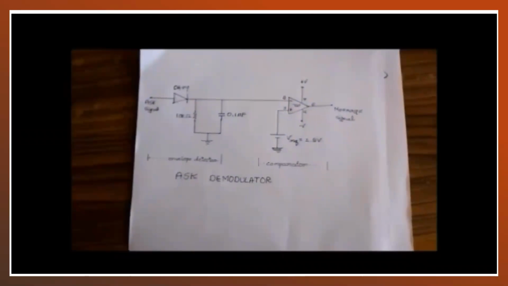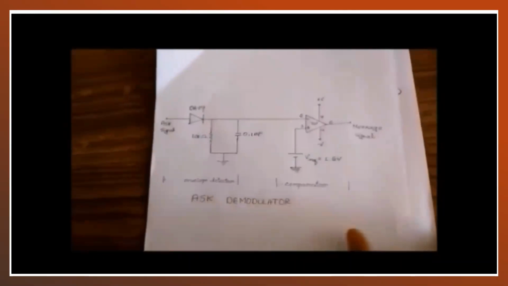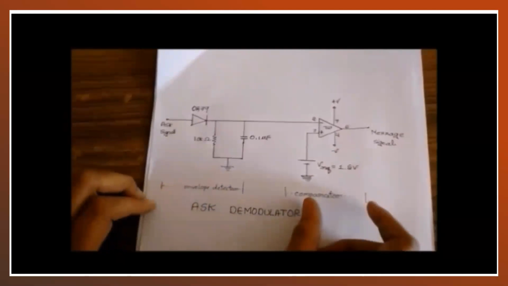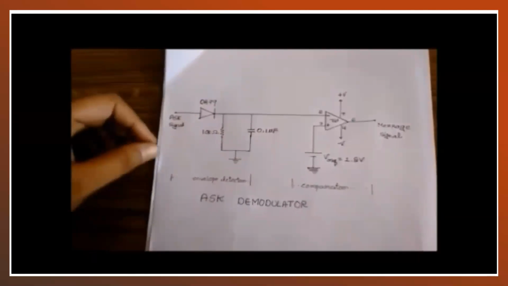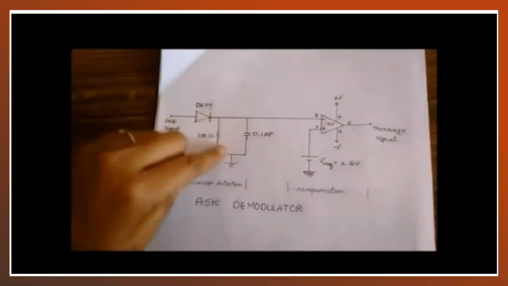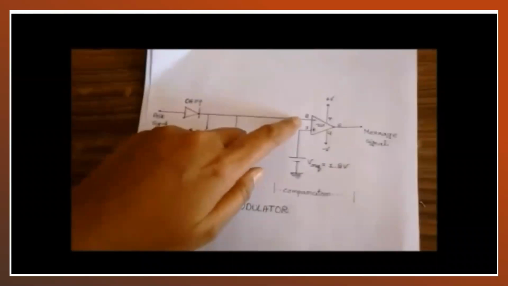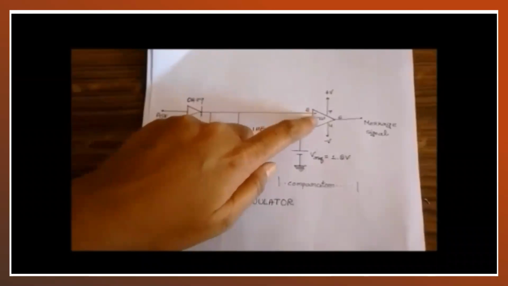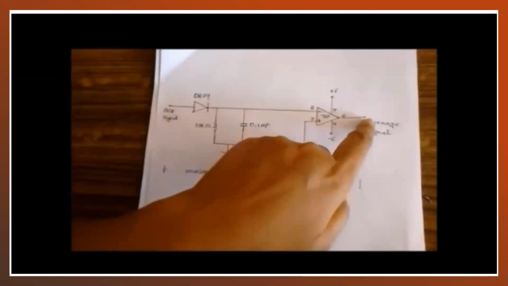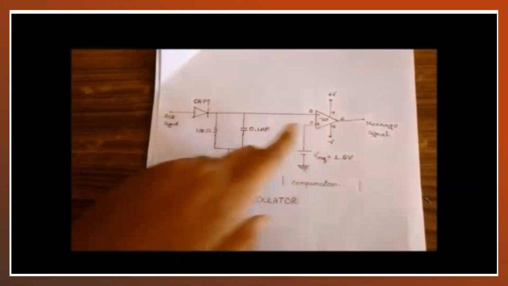This is an ASK demodulator to get back the message signal. And as you have seen in the circuit diagram, this contains an envelope detector and a comparator. Whenever the anode of the diode is higher than the cathode, the capacitor starts charging and some output will appear at pin number 2 of the op-amp. Since this is an inverting op-amp, we will get a logic 0 at the output terminal of the comparator.